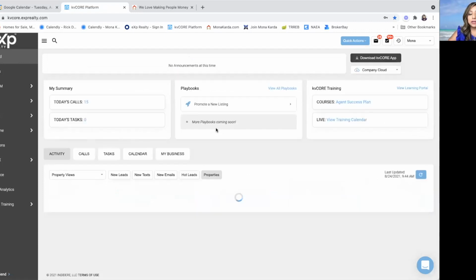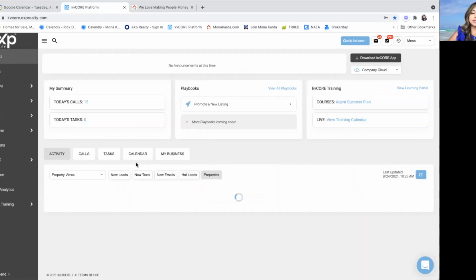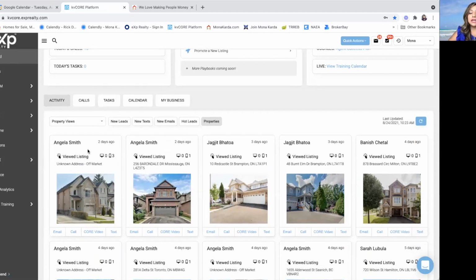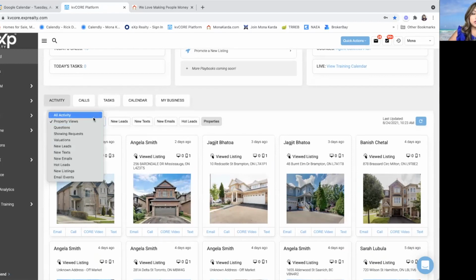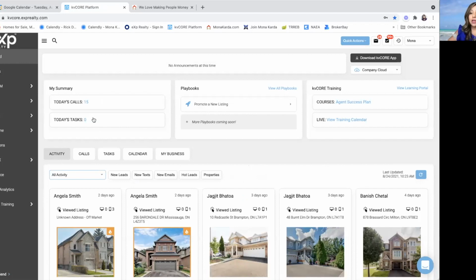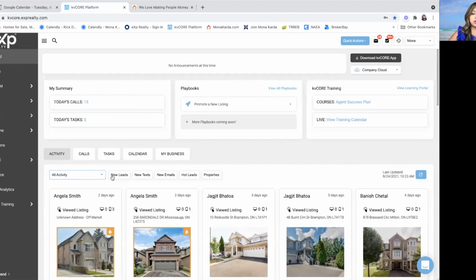So if I click on properties, this will give me a good overview, I guess, from the activity of property views. So this will give me an idea of the properties that were viewed, and you can see it says viewed listing. So that is kind of the same thing as all activity. Let me go back to all activity, which is what I like to keep it at, because I want to see everything that's going on, and I like to just scroll down and see.